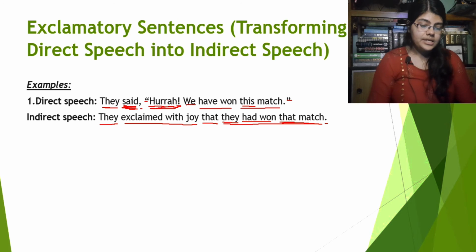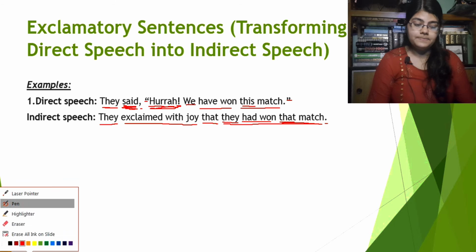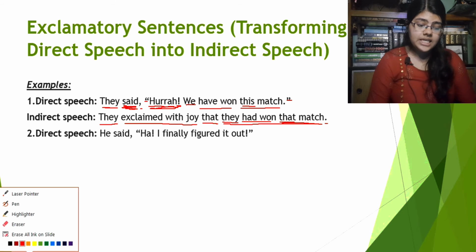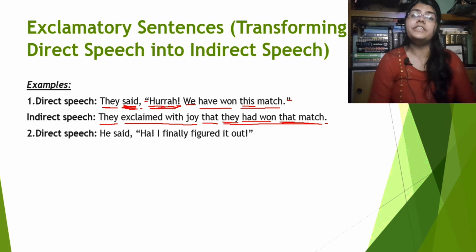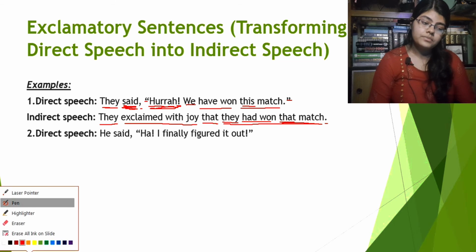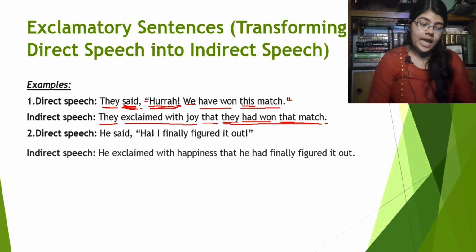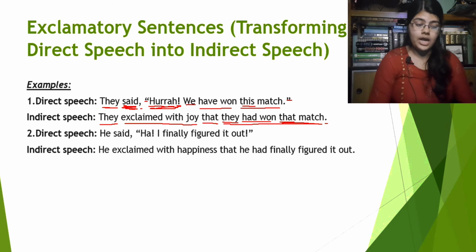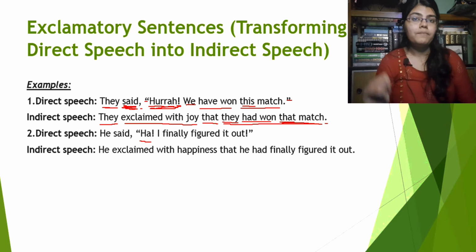Now let's see the next one, direct speech. He said, ha, I finally figured it out. What's going to be the indirect speech of this one? He exclaimed with happiness that he had finally figured it out. Now, first of all, the reported speech starts with ha, so obviously it's an exclamatory sentence.